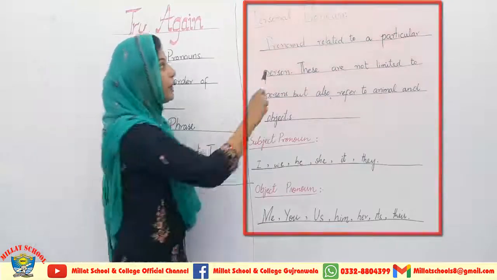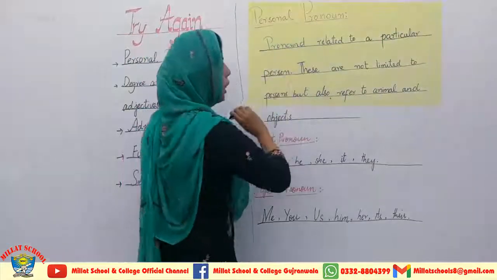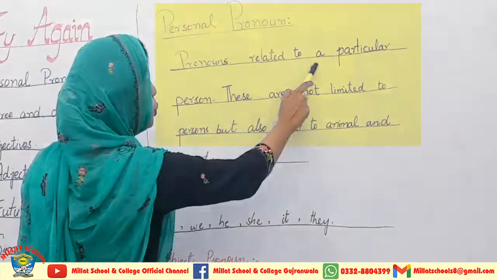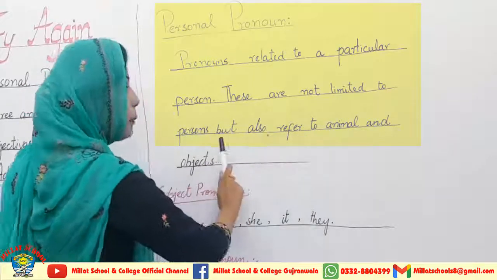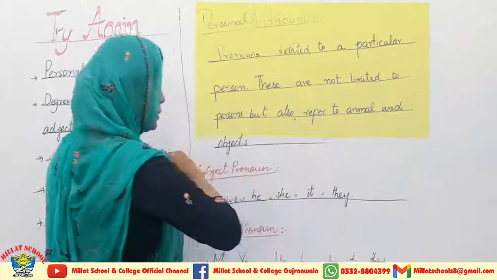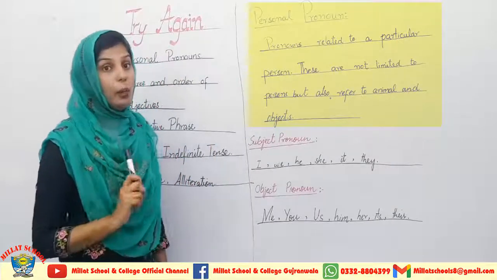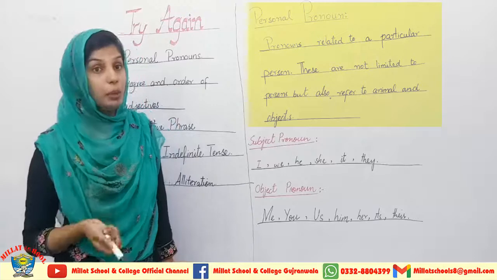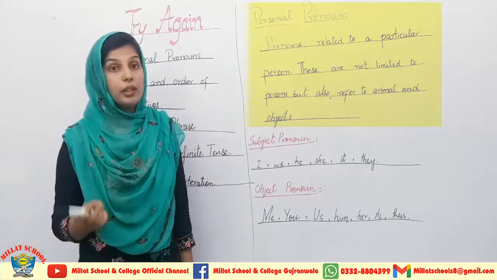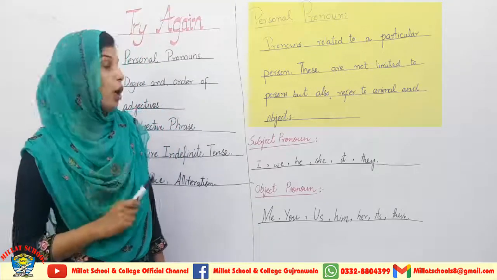Here on the board you can see that I have written down personal pronouns. These pronouns are related to a particular person. These are not limited to persons but also refer to animals and objects. Yes, you can deal with animals and objects. If you are talking about any type of animal, you have to use some pronoun, and this pronoun will come in the category of personal pronoun.